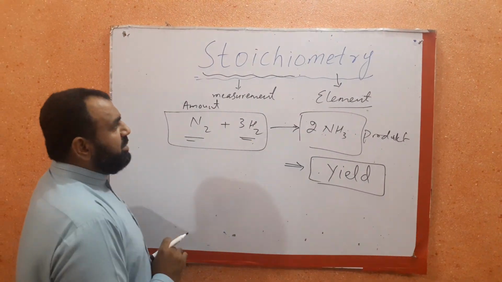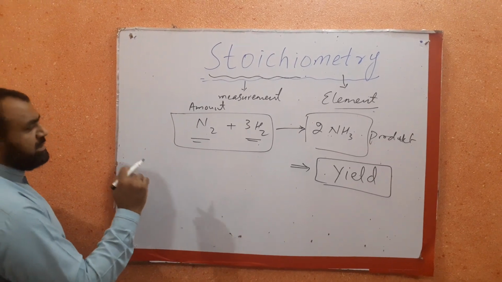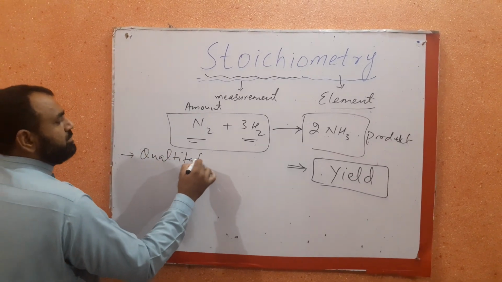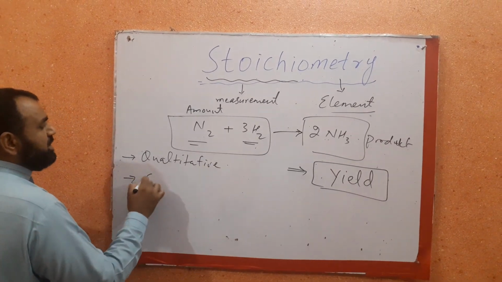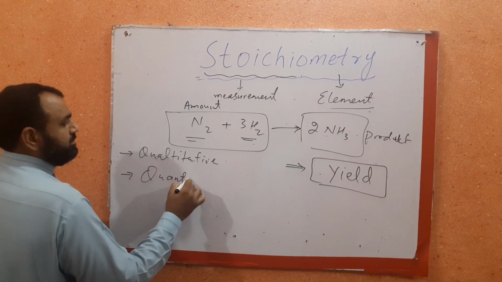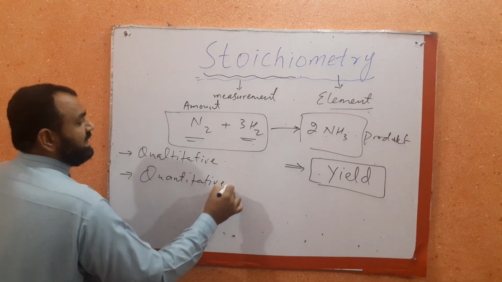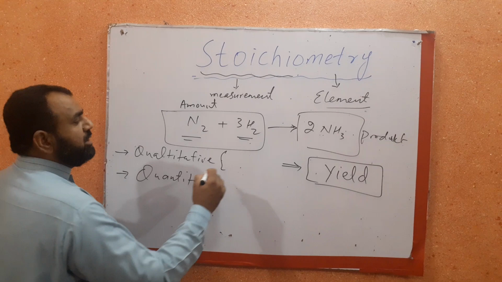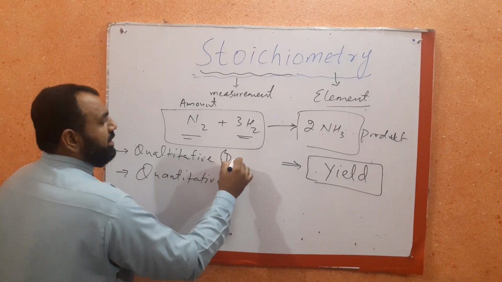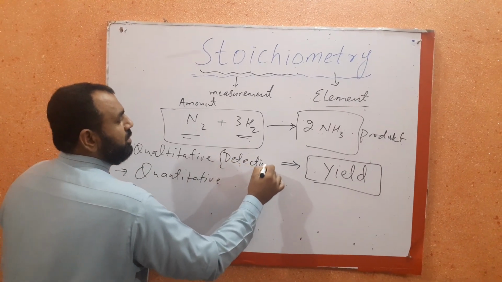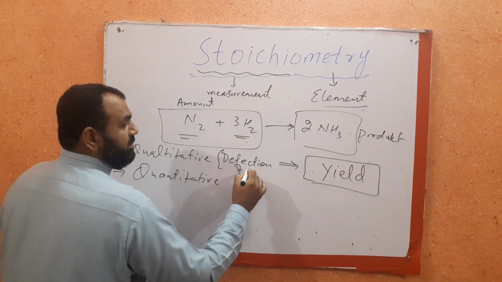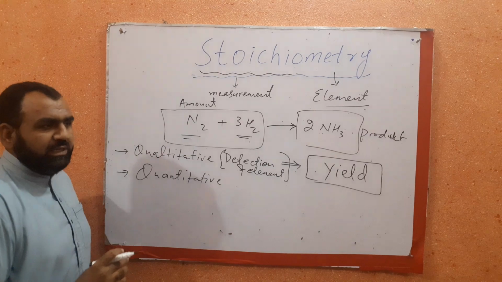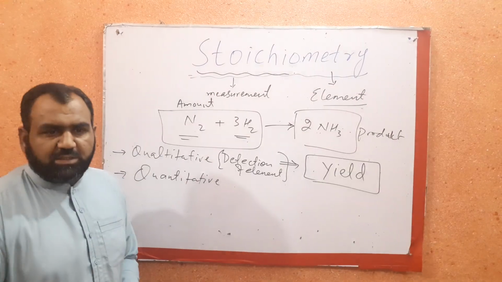Right? In chemistry, as far as analysis is concerned, it may be qualitative or it may be quantitative. During qualitative analysis, we talk about quality, and in chemistry, quality means detection of element, means elemental analysis of a compound is basically discussed in qualitative analysis.